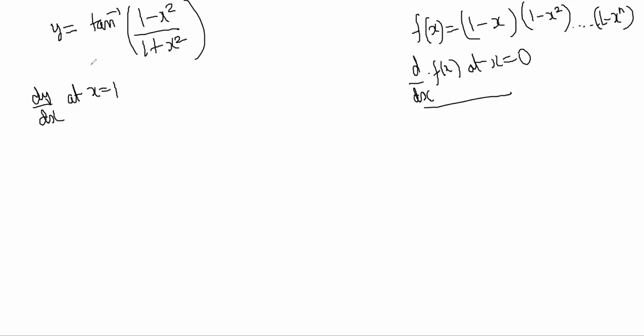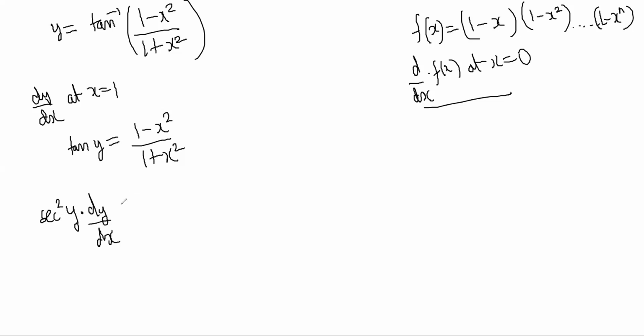Fine. So whenever you see inverse, one nice way to do it is take the tan on both sides. So it will be tan y is equal to (1 minus x square) by (1 plus x square). If it is tan inverse this side, then take tan on both sides. Then differentiate both sides. Tan differentiation is secant square y, but y is a function, so I'll multiply by dy by dx, is equal to differentiation of this side.